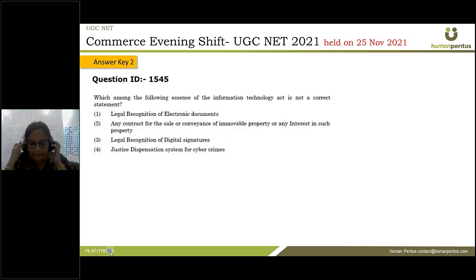Which among the following is the essence of the Information Technology Act is not a correct statement? So this is very simple. If you have ever heard about the Information Technology Act, so anything which is digital, which is electronic, which is cyber in nature, that comes under the purview of the Information Technology Act. So you can directly come to this conclusion.